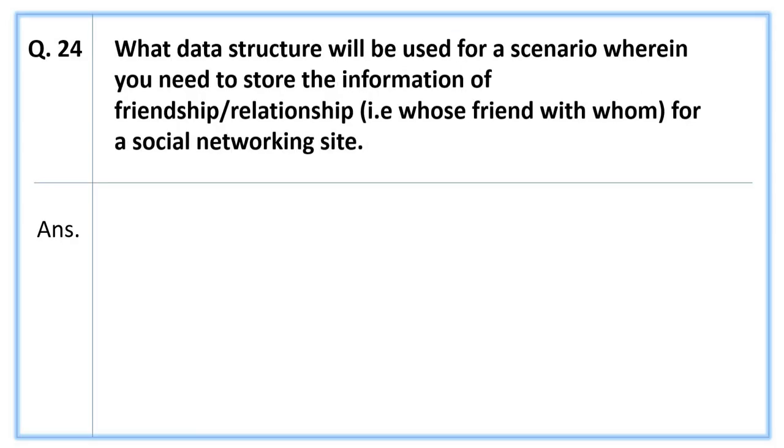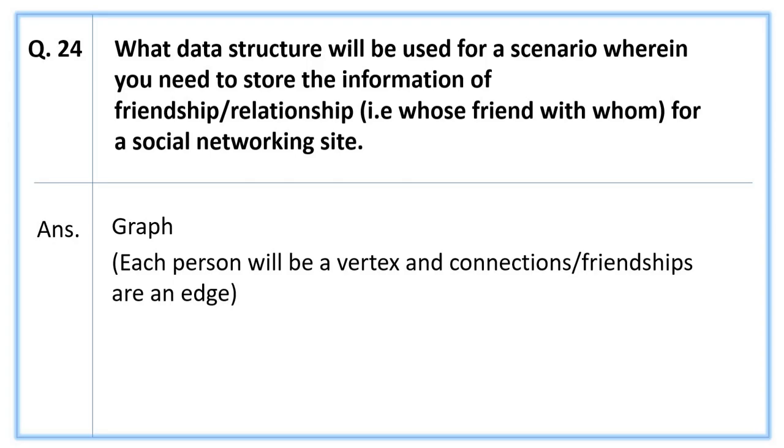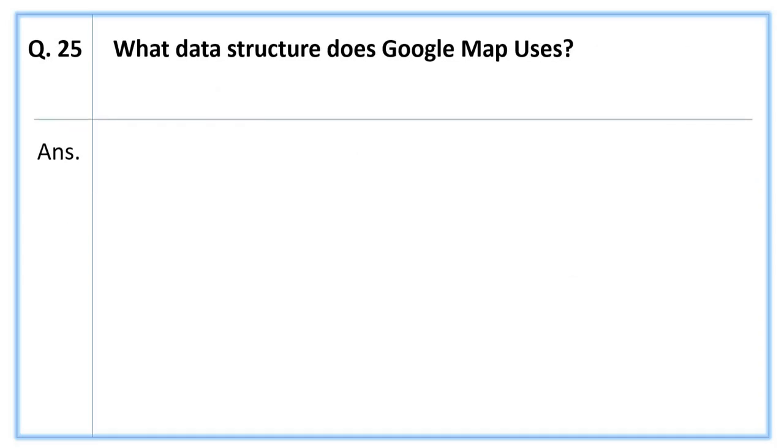Next question. What data structure will be used for a scenario wherein you need to store the information of friendship or relationship for a social networking site? The answer is graph, where each person will be a vertex and connections, friendship are the edge. Next question. What data structure does Google Map uses? The answer is graph.